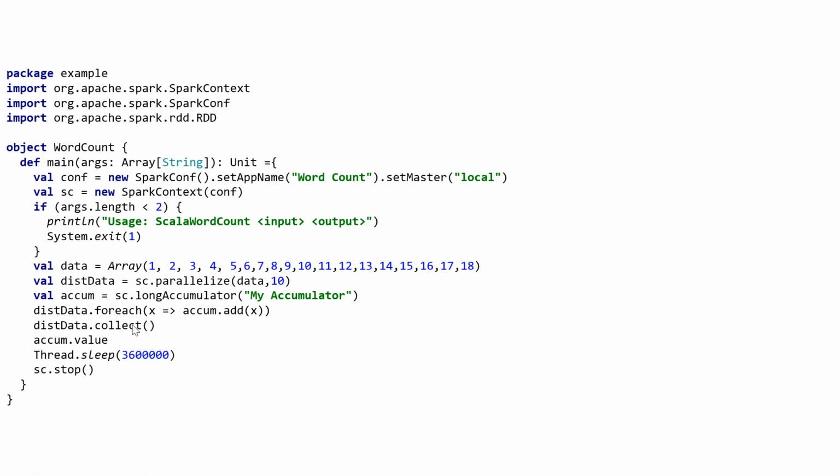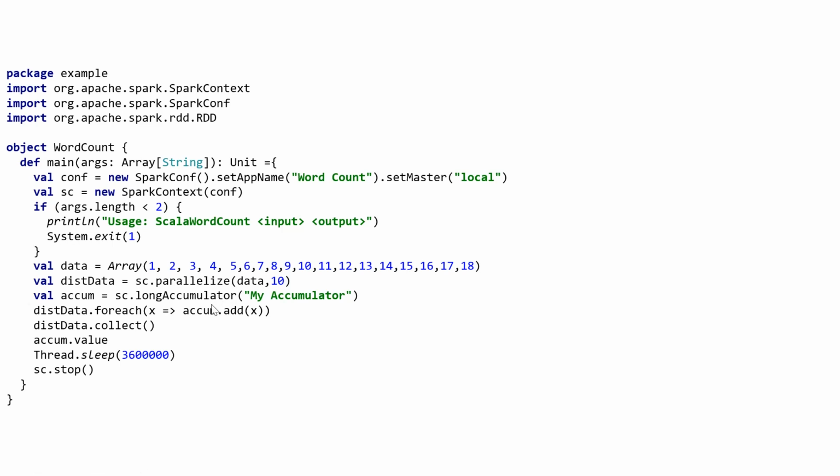Then for each of the actions, map will be executed again and again. So the value will be added to the accumulator again and again whenever that transformation gets executed. In this case, Spark will not guarantee that the updates you are performing on the accumulator will be performed only once.